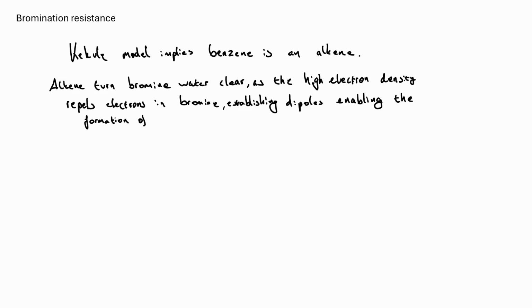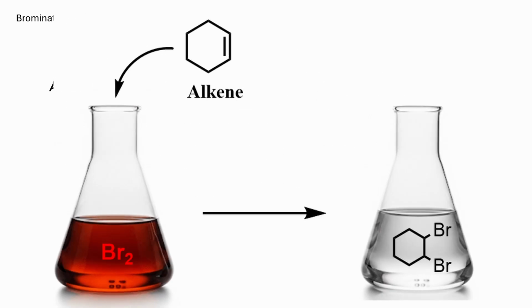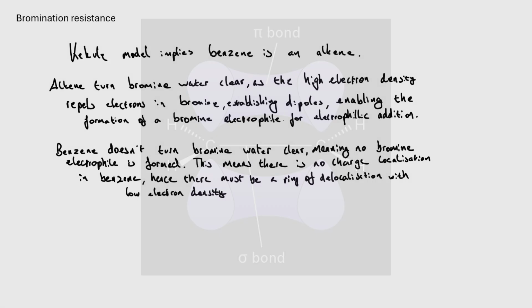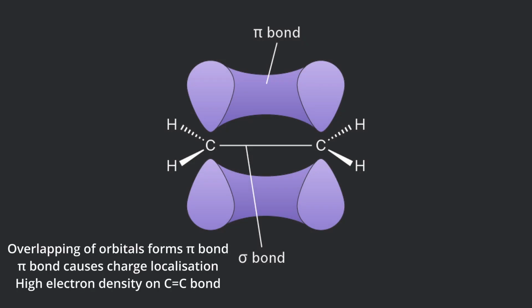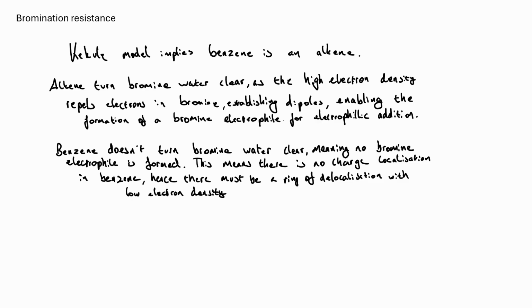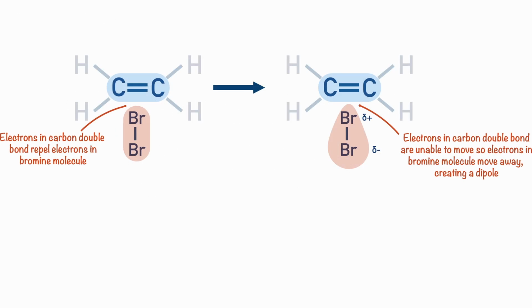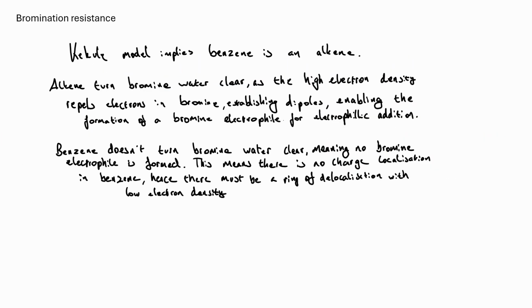The second reason you need to know is bromination resistance. Now, the Kekule model implies that benzene is an alkene of sorts, and we know that alkenes turn bromine water clear. That's because charge localization means there is a high electron density on that carbon double bond, and because there's a high electron density, it repels electrons in bromine, establishing dipoles, and that enables the formation of a bromine electrophile for electrophilic addition. But in reality, when we place benzene in bromine water, it does not turn clear.